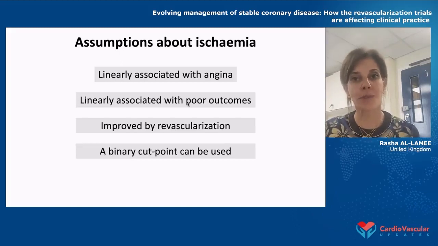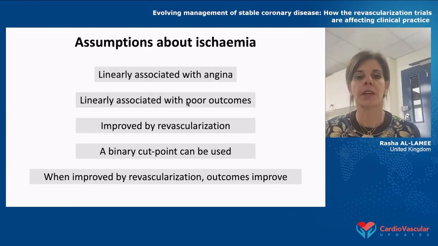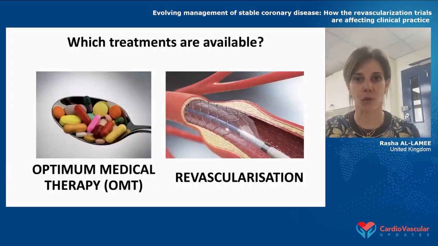We also assume that there's a binary cut point that can be used, and that patients can have a red or a green ischemic threshold, and that we either decide to treat or not treat them based on that threshold. And finally, we assume that when you improve ischemia by revascularization, the outcomes will improve.